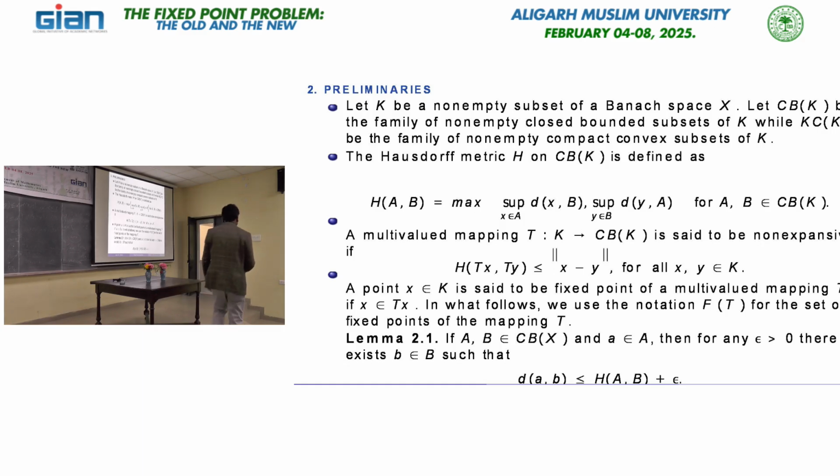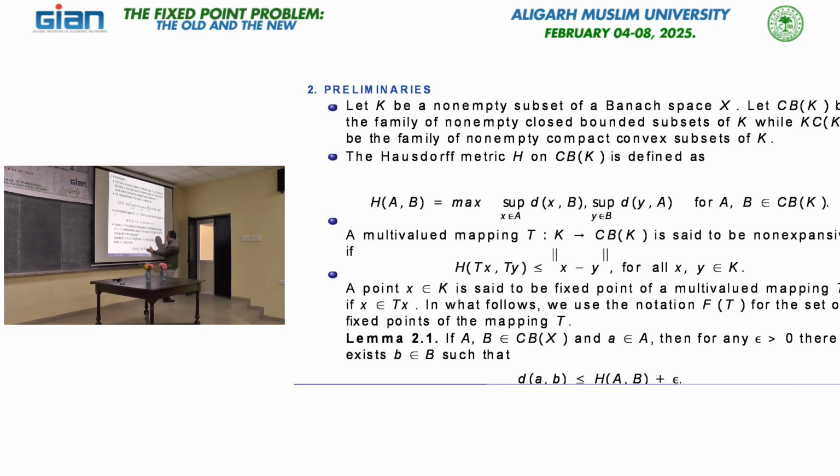Otherwise, without epsilon it may be different, because this is not a natural distance. Of course, this is a metric, and if my X is a complete metric space, then CB(K) with this Hausdorff metric is also a complete metric space.